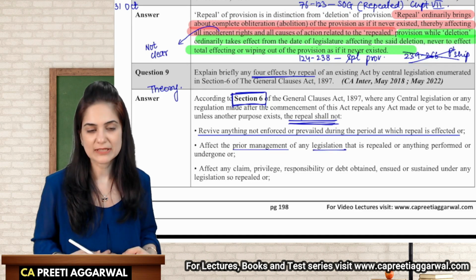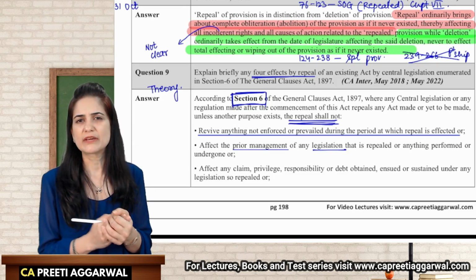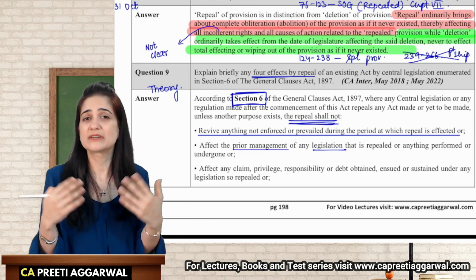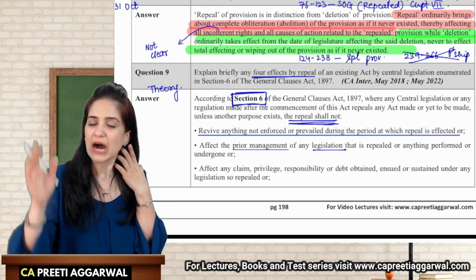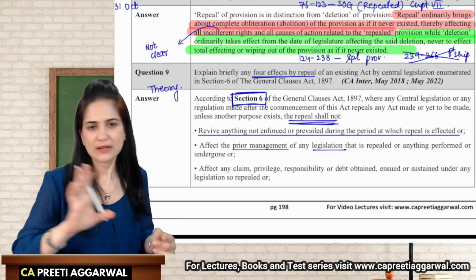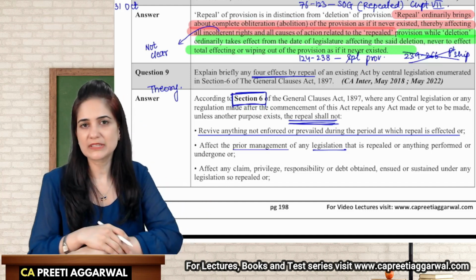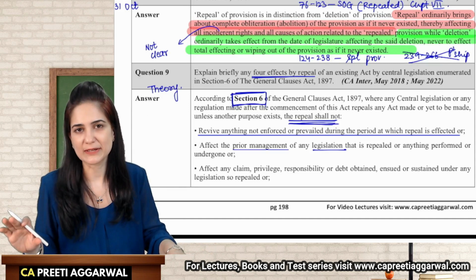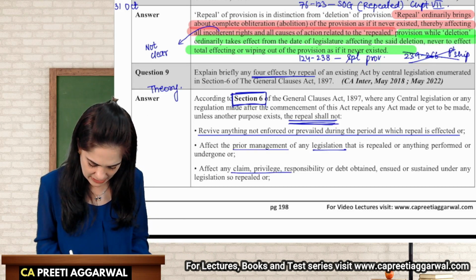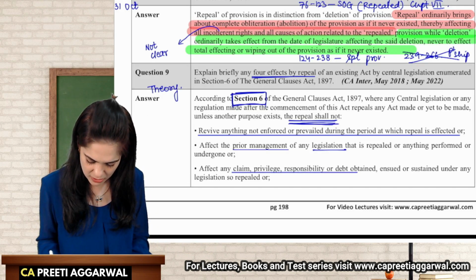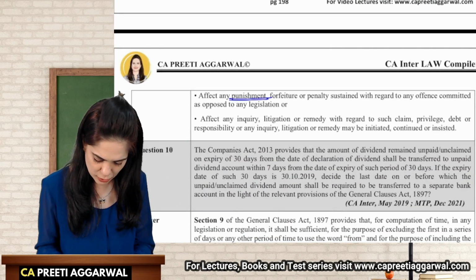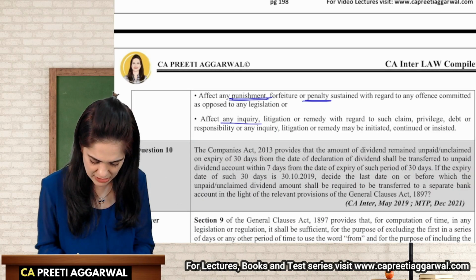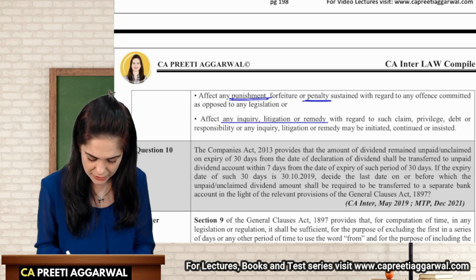So let's say that in the previous act, people were given certain compensation, they were given certain punishment, or they were asked to do something. After the act is repealed, it will not affect whatever decisions were already taken. It will not affect any claim, privilege, responsibility, or debt obtained. It will not affect any punishment. It will not affect any penalty. It will not affect any inquiry, litigation, or remedy.